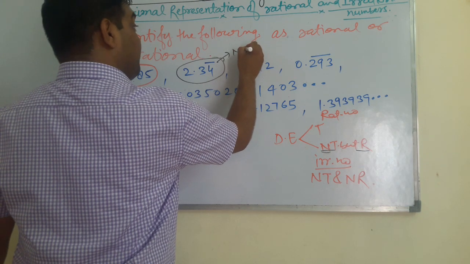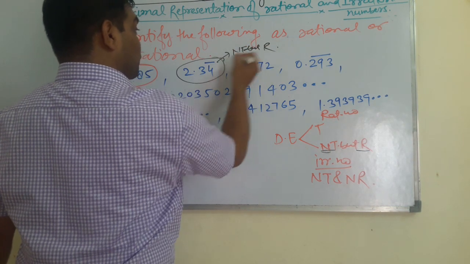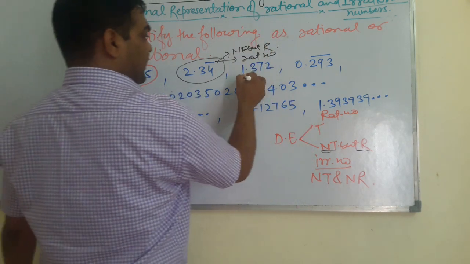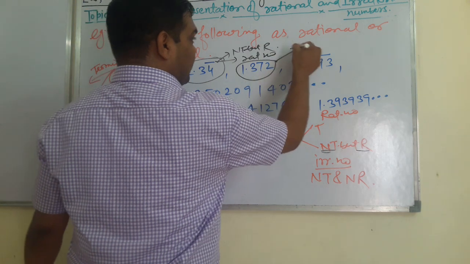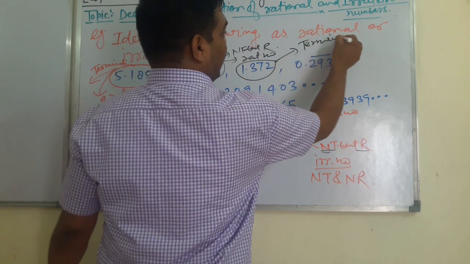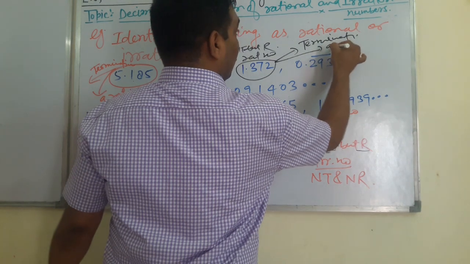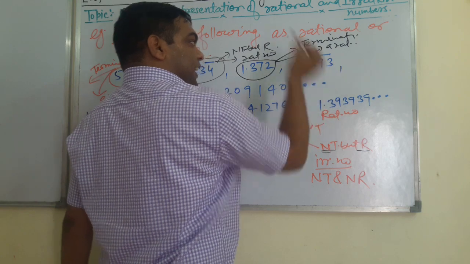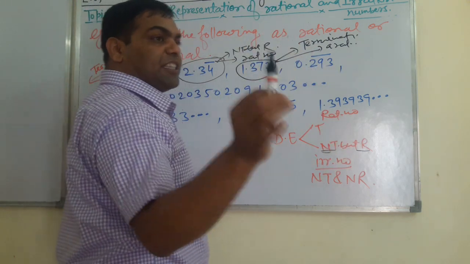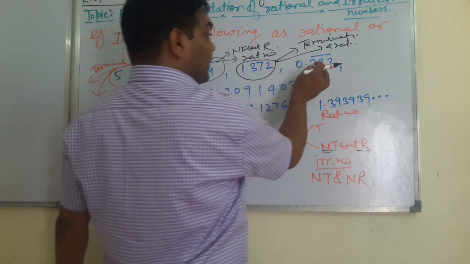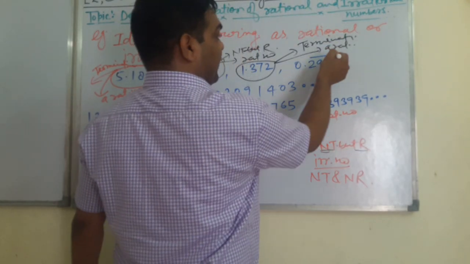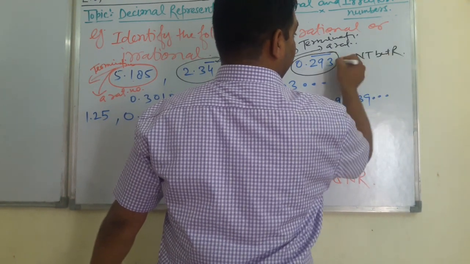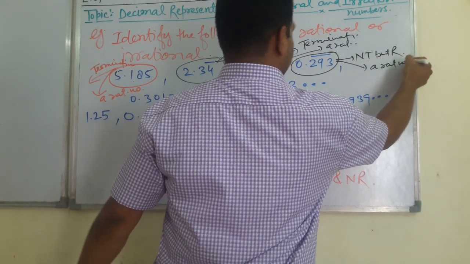Non-terminating but repeating, so it becomes a rational number. Look at this: this is a terminating decimal expansion. Being terminating, it will be a rational number. Same thing here. This is a number in decimal form. Its decimal expansion is non-terminating but repeating. Here 3 digits are repeating continuously. So this is of the form non-terminating but repeating, which means it is a rational number.